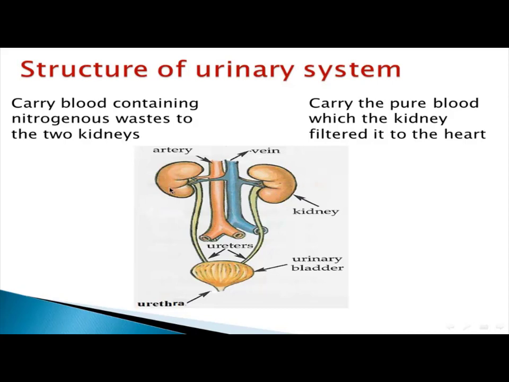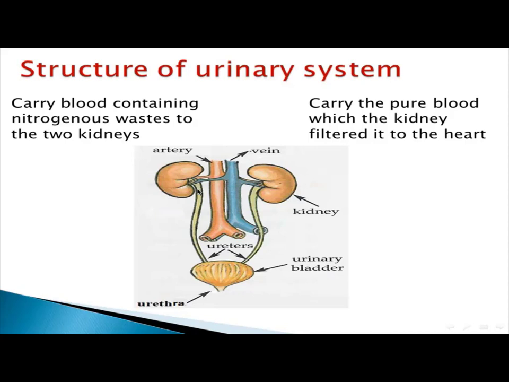So the blood carrying wastes comes to the two kidneys through the artery. The two kidneys filter the blood, then pure blood gets out from the two kidneys through the vein and goes to the heart.